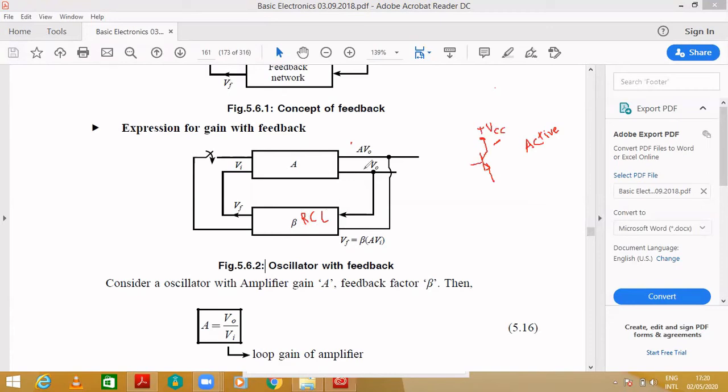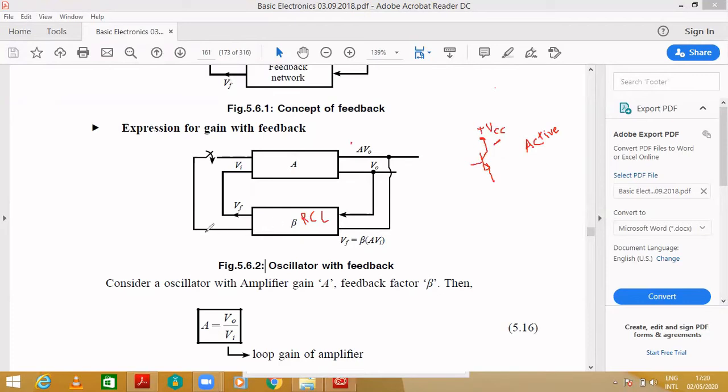By taking an incoming signal, it will not make anything. The characteristic of a feedback network is that it will just increase the gain. It will absorb the signal, and by using these passive components, it will increase the gain.